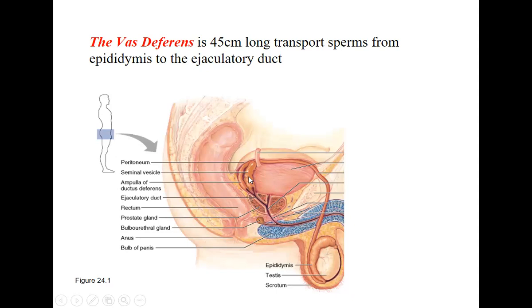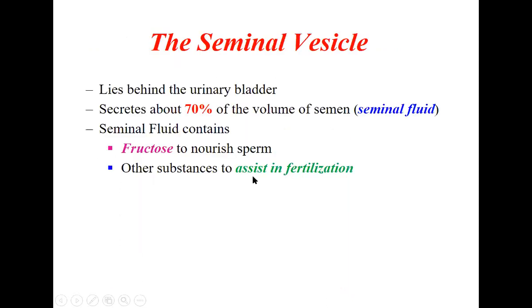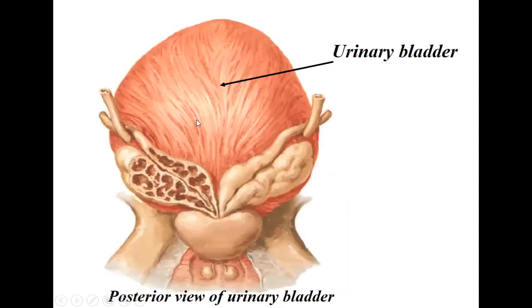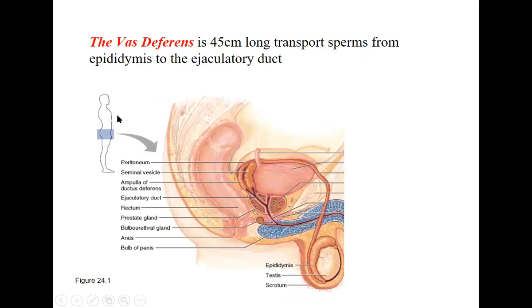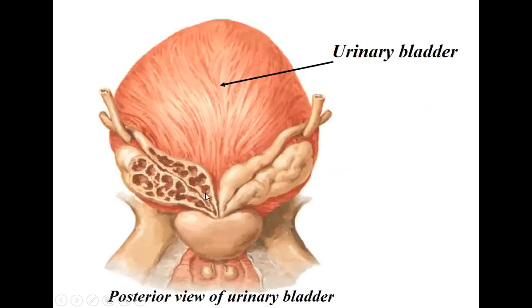Beside that, if you see here, this is the seminal vesicle. Both the vas deferens as well as the seminal vesicles are present behind the bladder, on the back of the bladder. So the seminal vesicle lies behind the urinary bladder. If you see this picture, this is the picture seen from behind. This is the urinary bladder here, and this is the back picture.